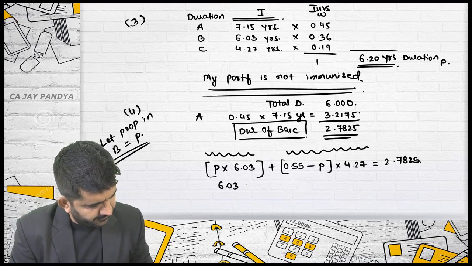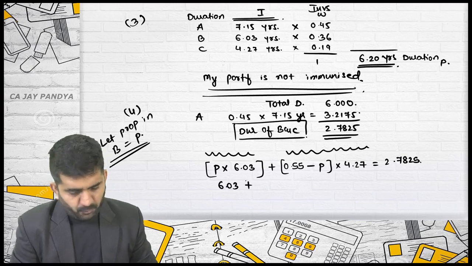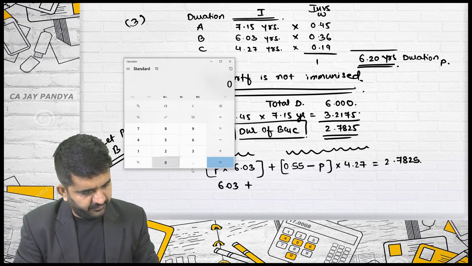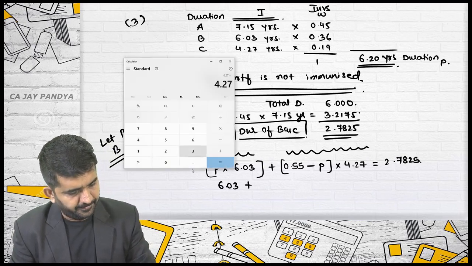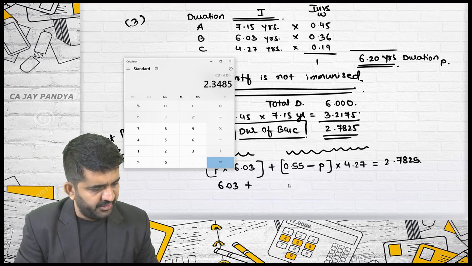6.03P plus 4.27 into (0.55 minus P). 4.27 multiplied by 0.55 is 2.3485.